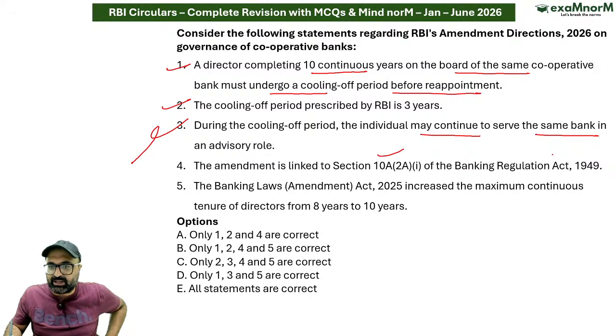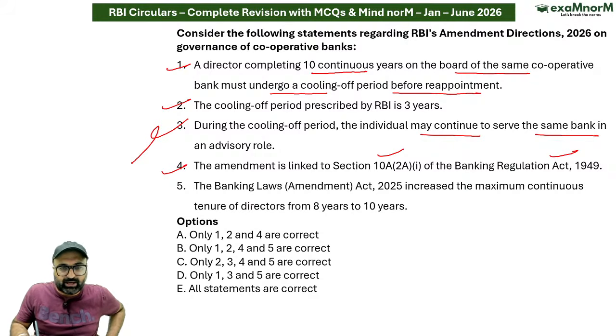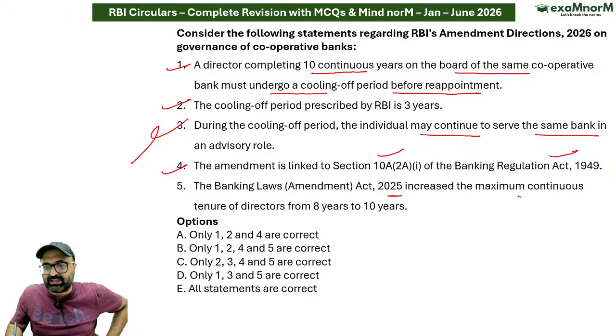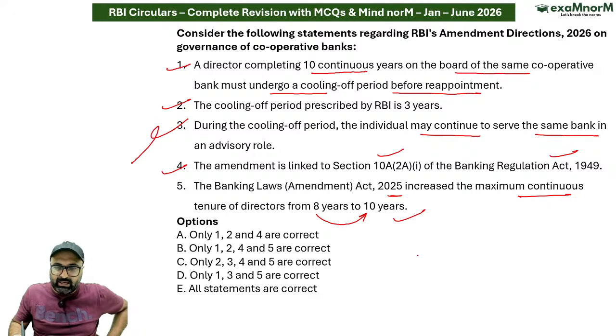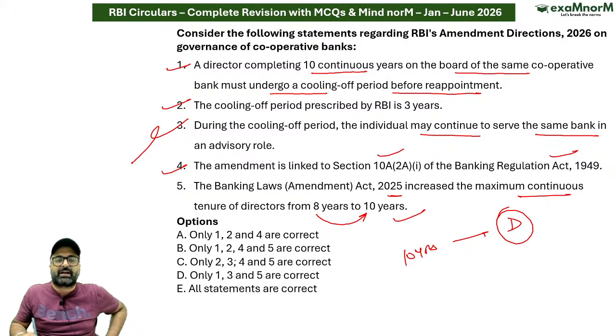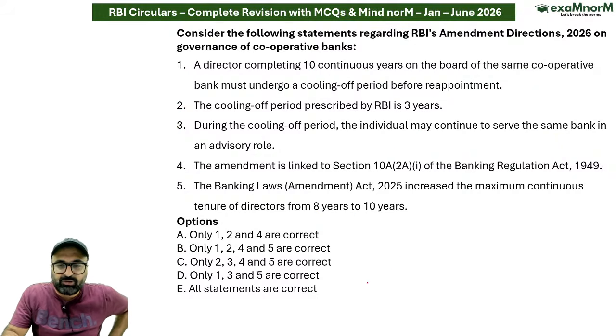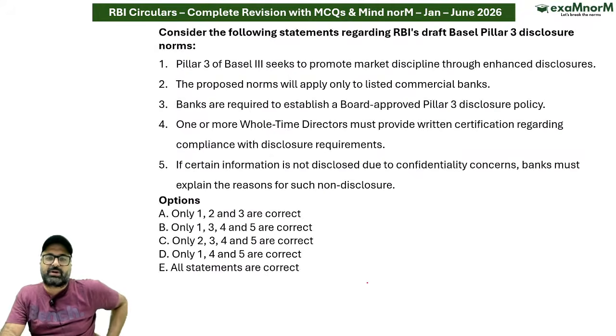Amendment is linked to section 10 of Banking Regulation Act 1949. Correct. Banking Amendment or Banking Laws Act 2025 increase the maximum continuous tenure from 8 to 10 years. लेकिन if after 10 years you want, you can join some other bank as a director, उसमें कोई problem नहीं है, but same bank पे you cannot act as a director. That is correct. So answer is going to be B option for the cooperative banks. Moving on to the next question.